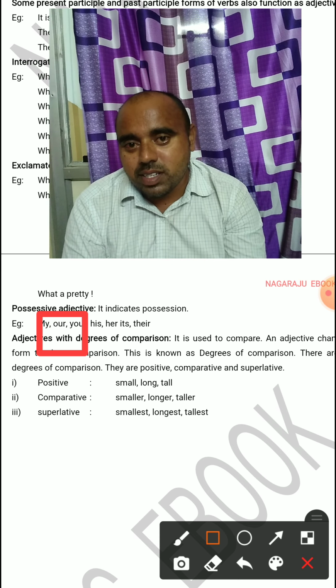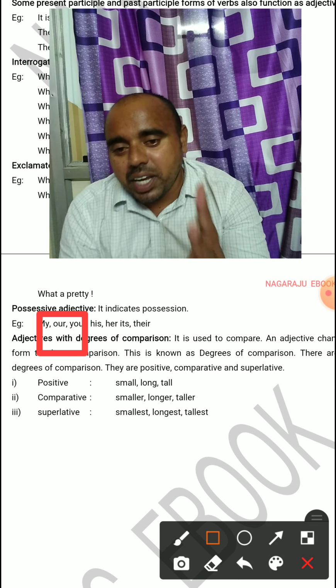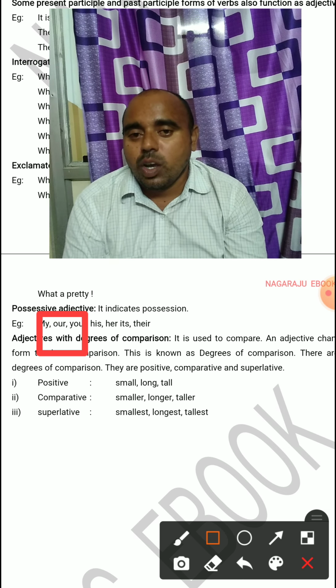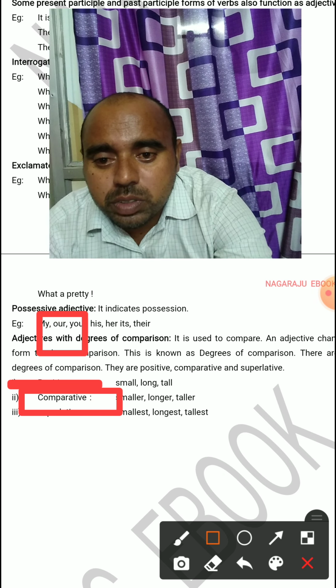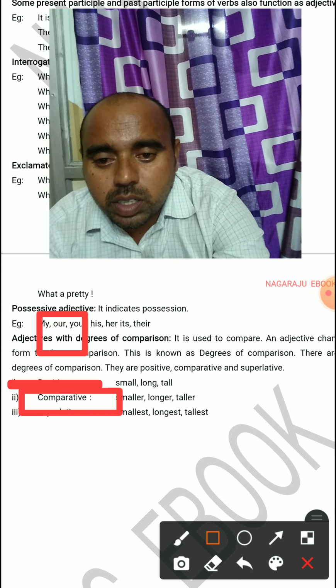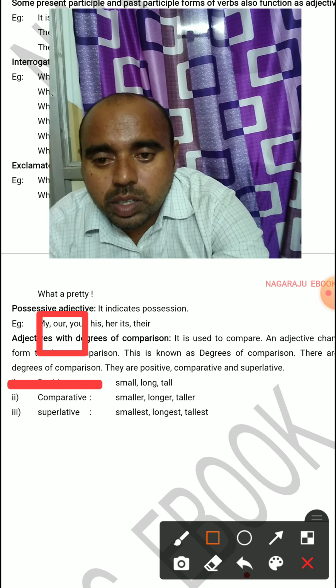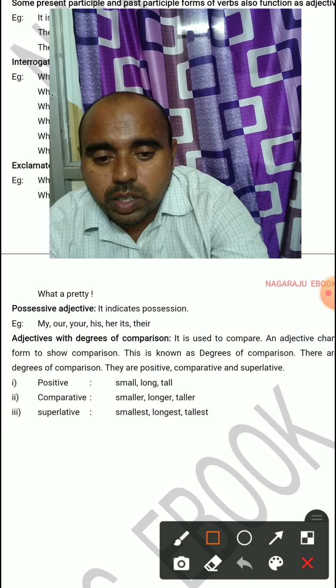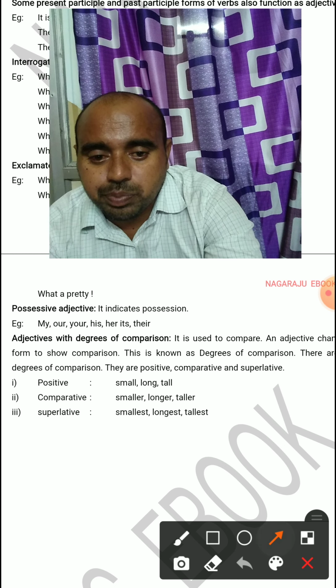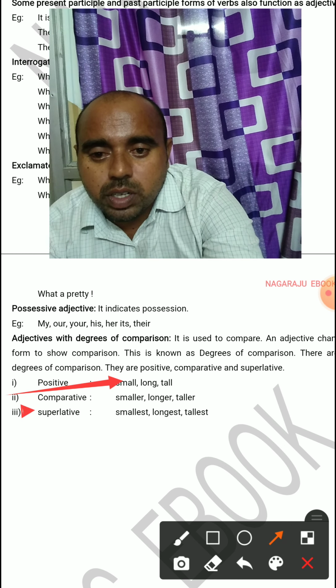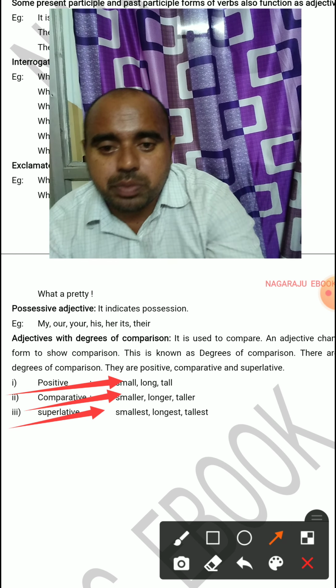And the final one is adjectives with the degrees of comparison. Comparison can have three kinds: positive, comparative, superlative.